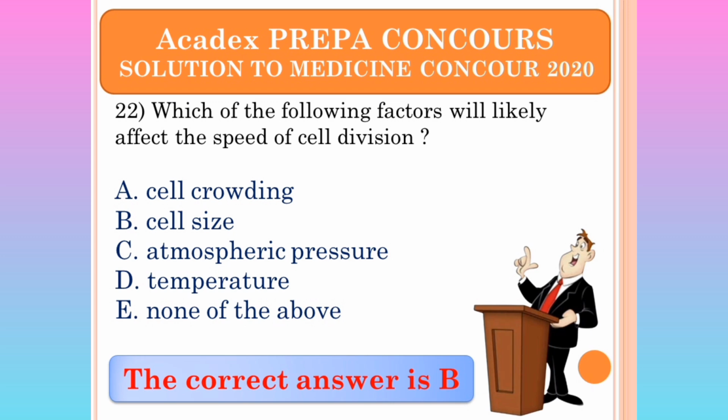When the size of a cell increases, the ease with which the cell divides becomes very tough. So the answer is B. Cell crowding does not really affect the speed of cell division. The only thing that affects it is the size of the cell itself.